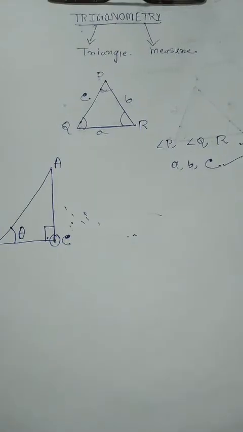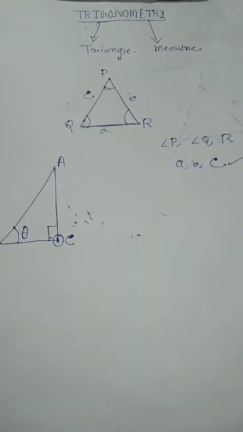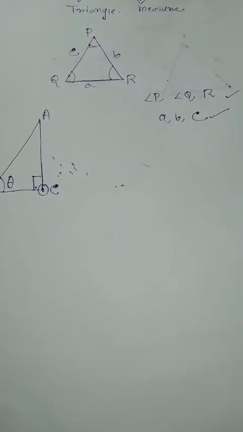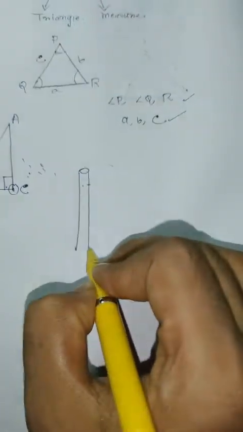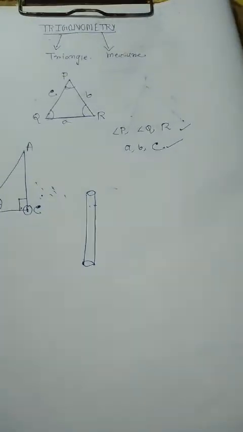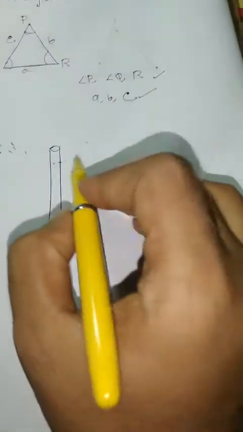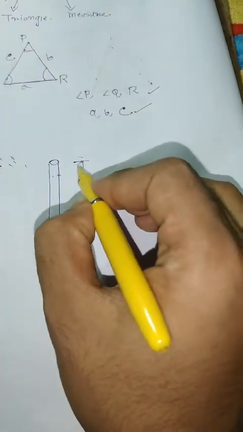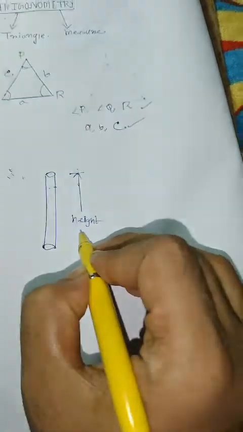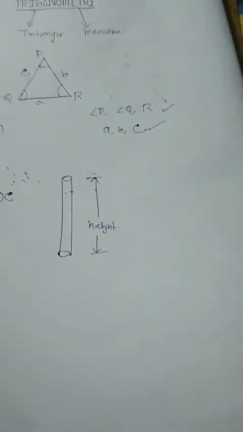So how does trigonometry help us in real life? Let's say Rohan wants to find the length of this pole. That means he has to measure this length, which is the height.